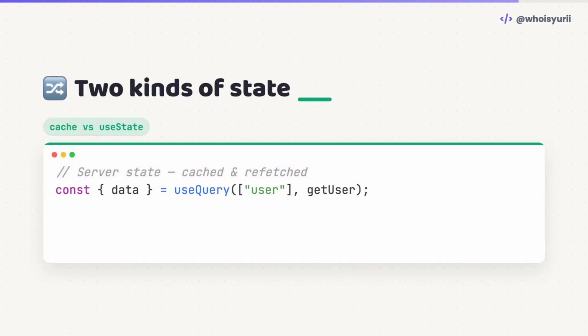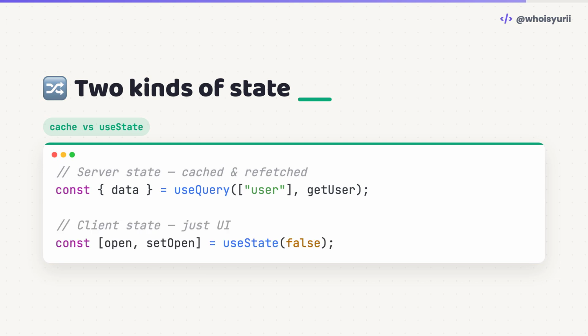One line pulls cached server data with automatic refetching. The other holds a simple piece of UI state. Different tools, different jobs, and your app stays predictable.